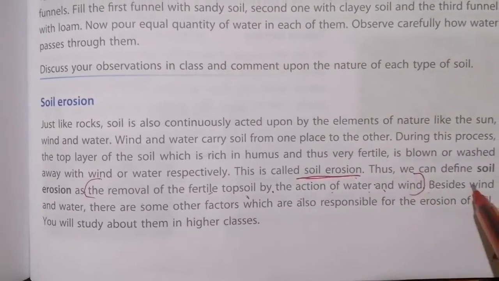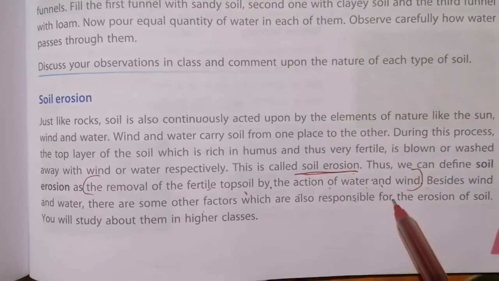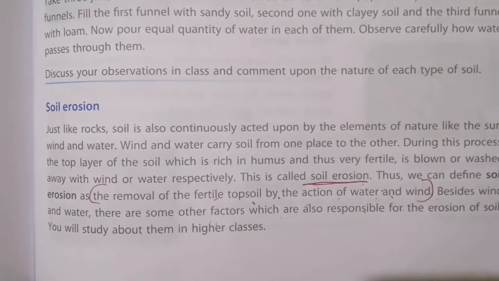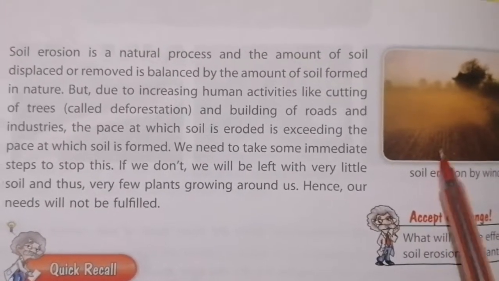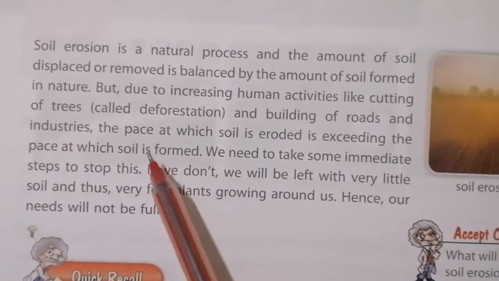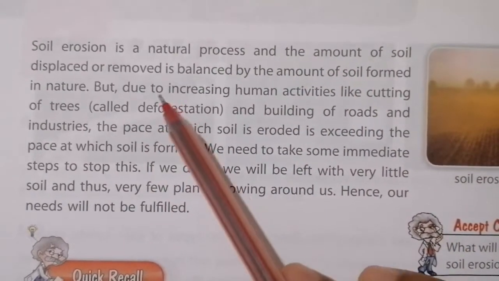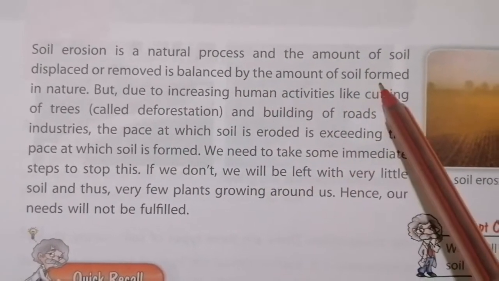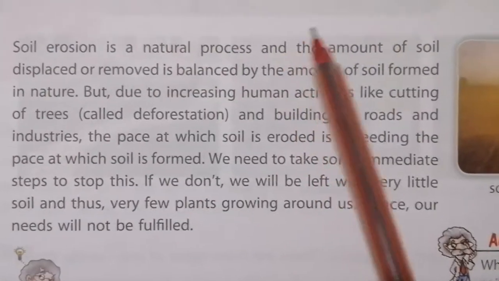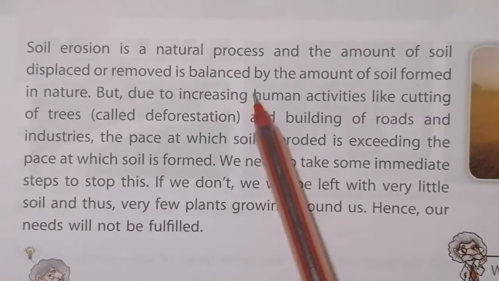Besides wind and water, there are some other factors which are also responsible for erosion of soil. You will be learning about it in your higher classes. Here in this picture you can see the top soil being blown away by wind. Soil erosion is a natural process, and the amount of soil displaced or removed is balanced by the amount of soil formed in nature.